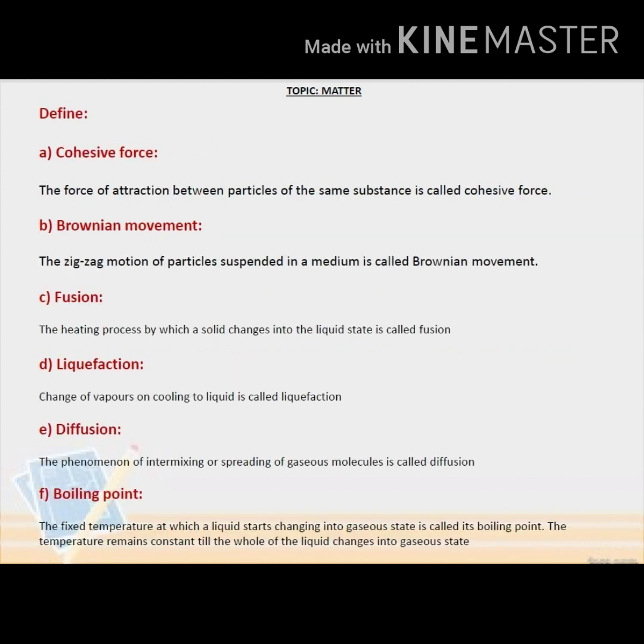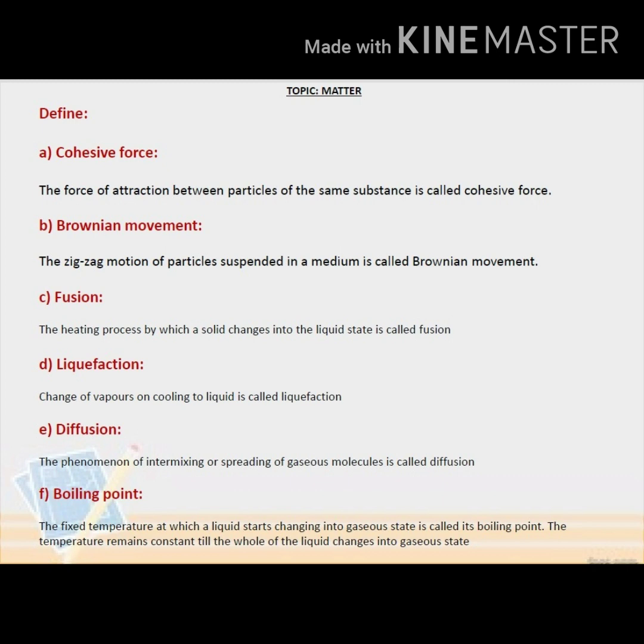Define the following. Cohesive force: the force of attraction between particles of the same substance is called cohesive force. Brownian movement: the zigzag motion of particles suspended in a medium is called Brownian movement.